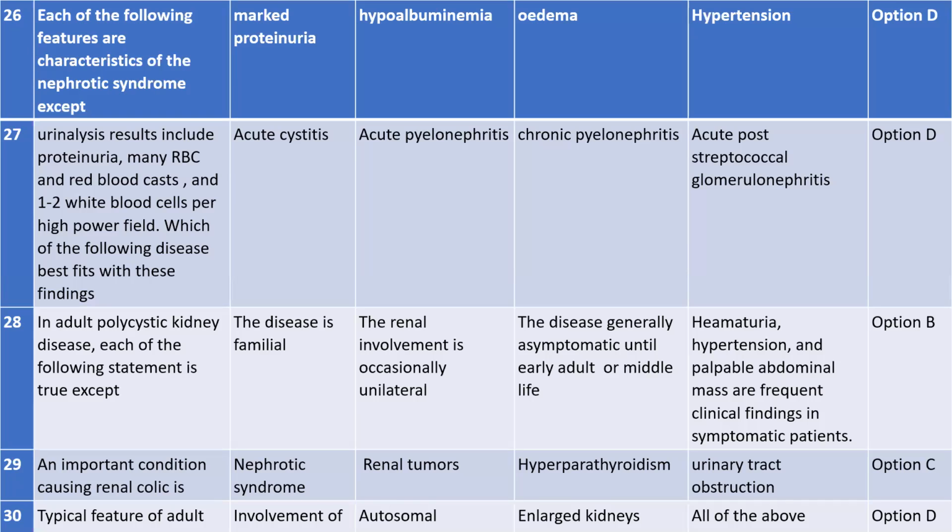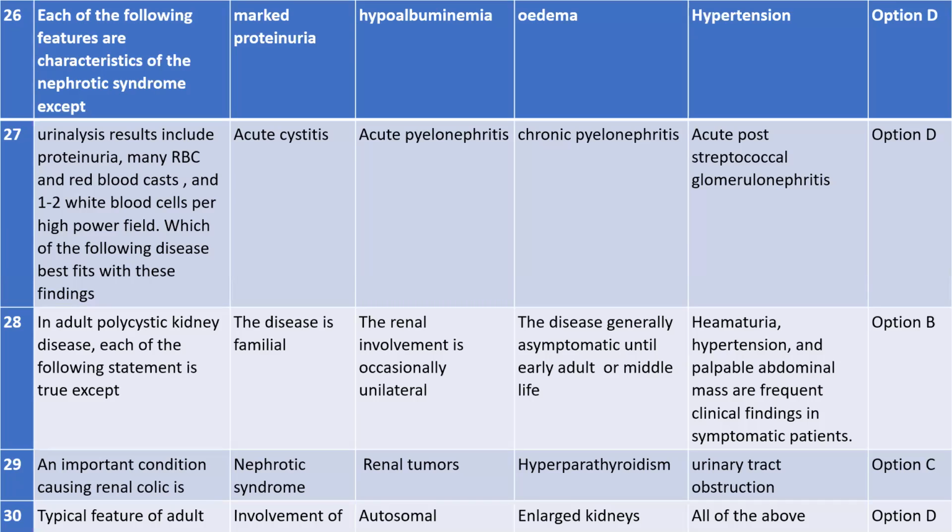Now let's come to option C. The disease is generally asymptomatic until early adult or middle life. I already gave you this in the definition, the age at which it appears. I gave the age for ADPKD and for ARPKD, that at this age it mainly occurs.